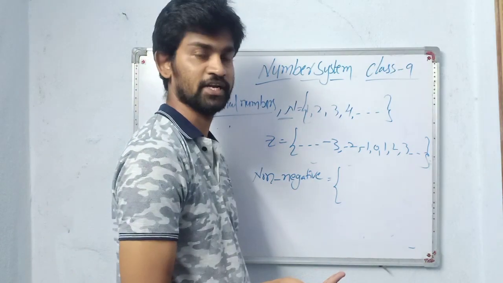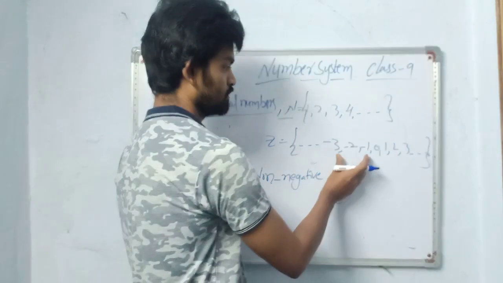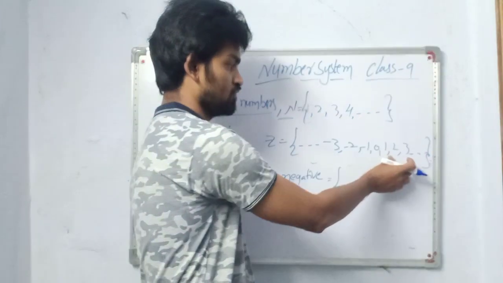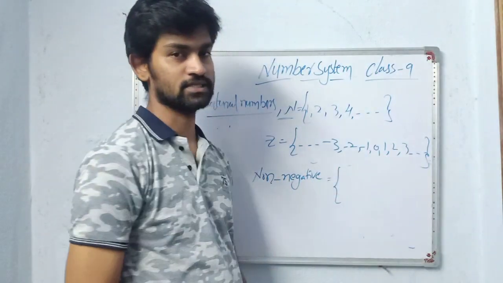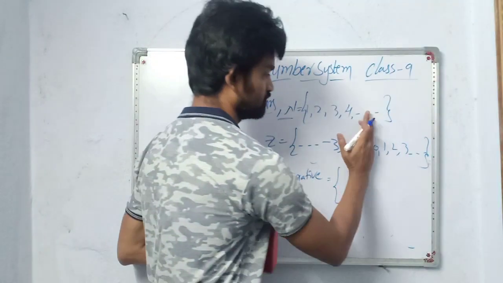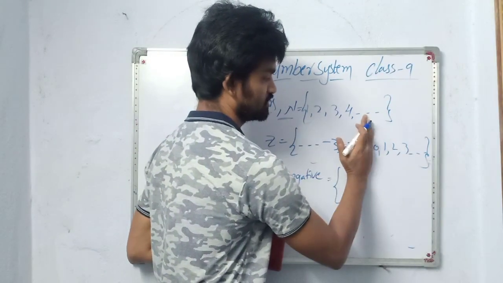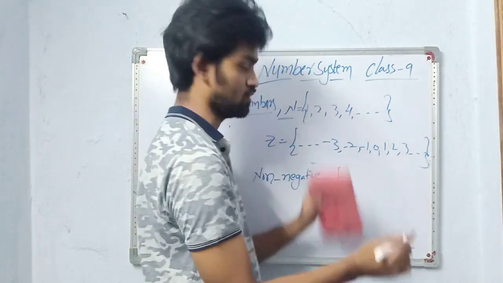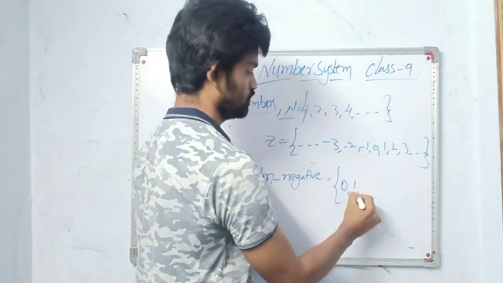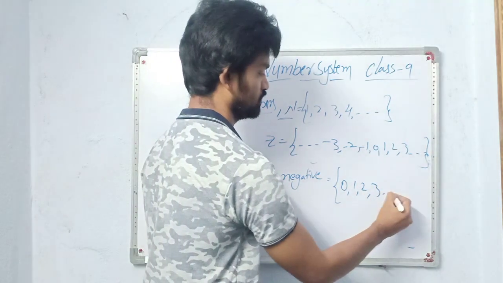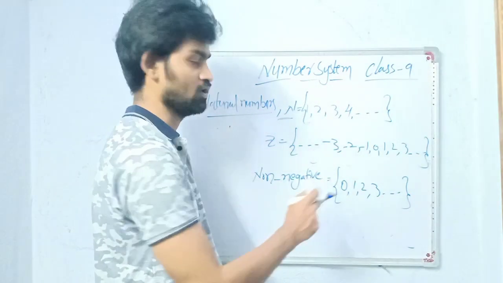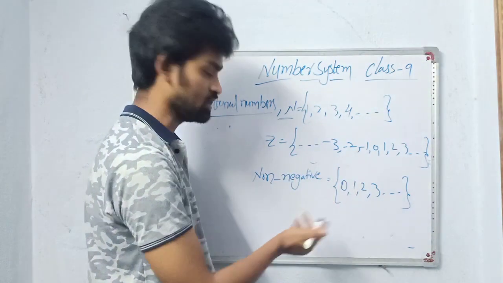What are not negative here? Positive numbers will come with 0. These are all negative. Close negative. What you have got? 0 with positive numbers. So 0, 1, 2, 3 and all. These are non-negative: numbers which are not negative, or integers which are not negative.